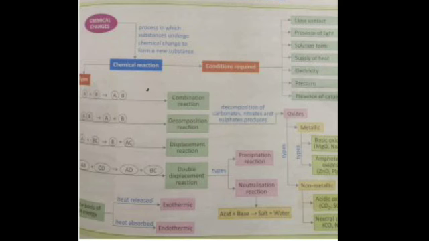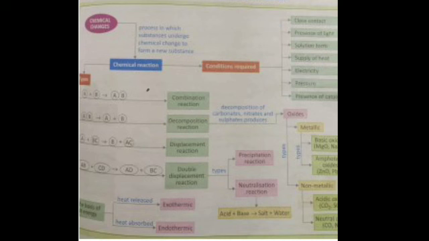Next is, when does a chemical reaction take place? What are the conditions which need to be fulfilled? First is close contact. A reaction takes place only when the reactants come in close contact with each other or are mixed together. Next, some chemical reactions take place only when the reactants are mixed in solution form. Is that clear?